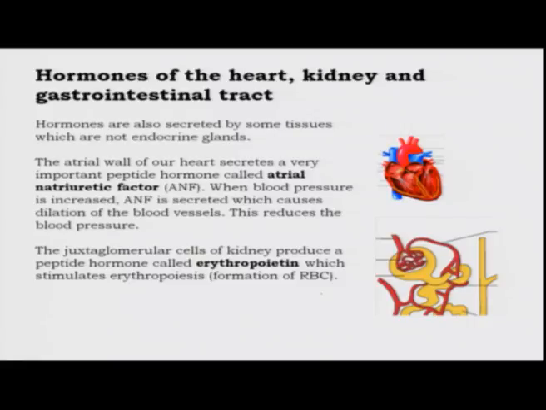Now, finally, there are three hormones which are produced from other sources besides these normal endocrine glands. So, atrial natriuretic factor, or ANF, is produced from the heart.